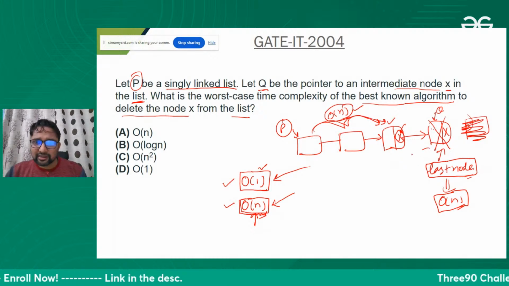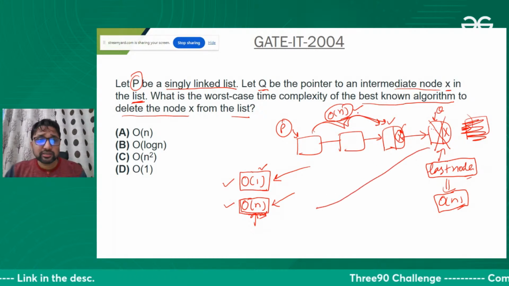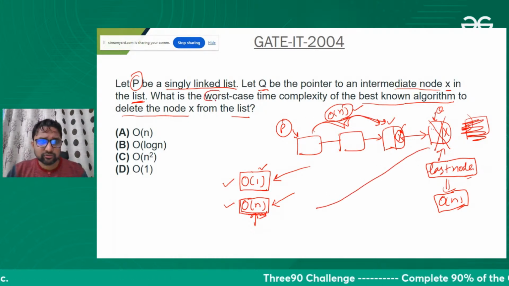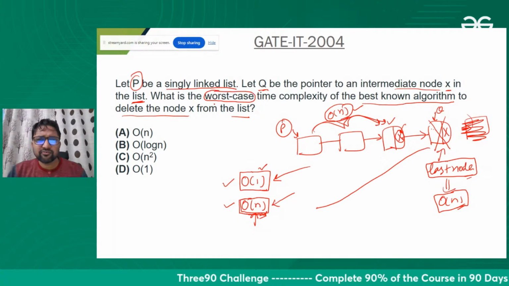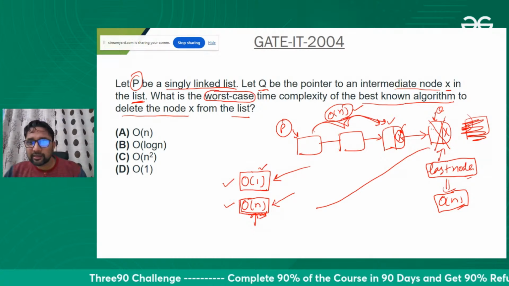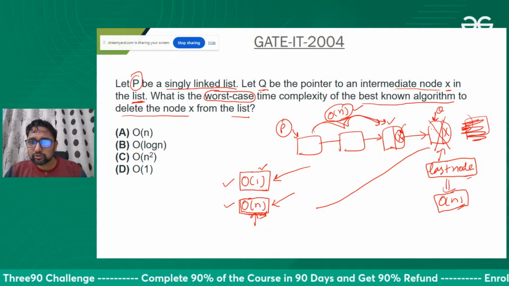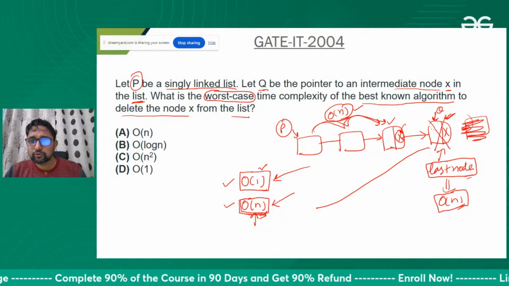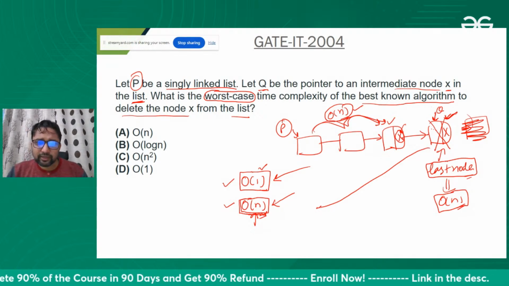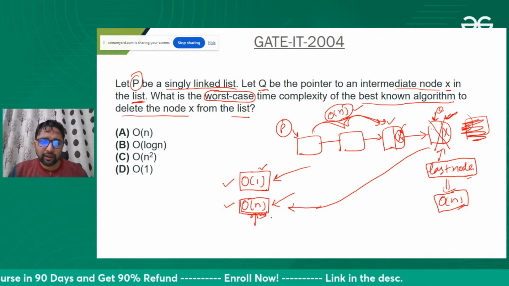Because they're using the word worst case, in the worst case the node can be here also, at the last. So that's why the time complexity can reach order of n.